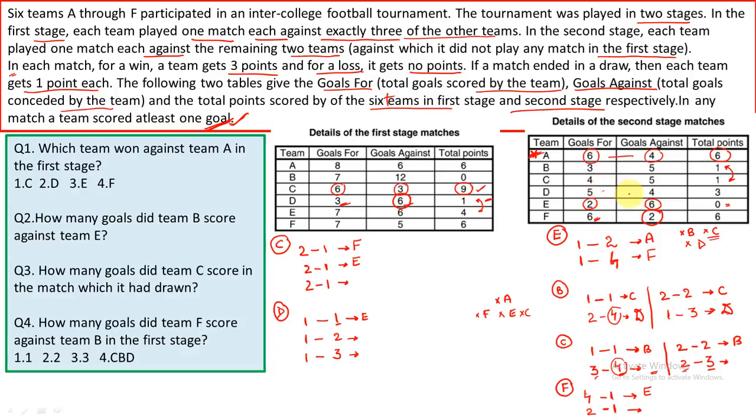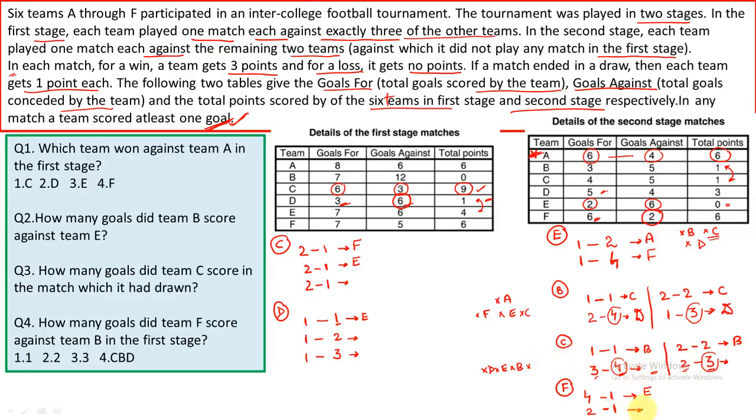So that's not possible. In this case even the total number of goals made by D would be 6, which is again not possible. So D cannot come over here. So which cannot come? D cannot come, E cannot come. Okay, B has already been played. The match with B has already been played. What is remaining is F.